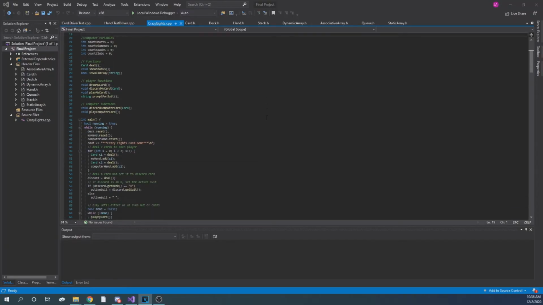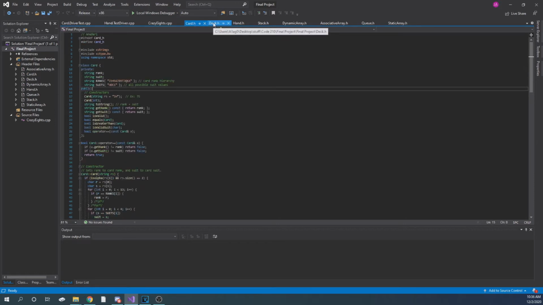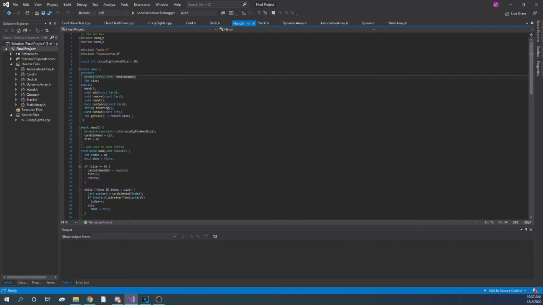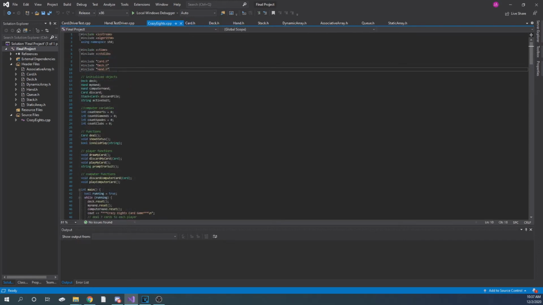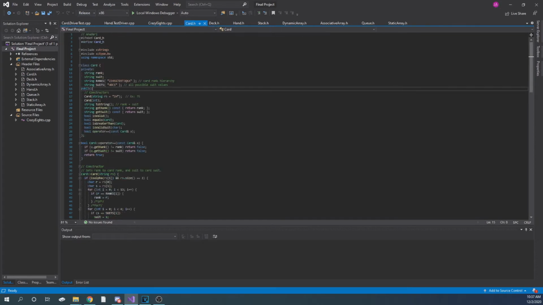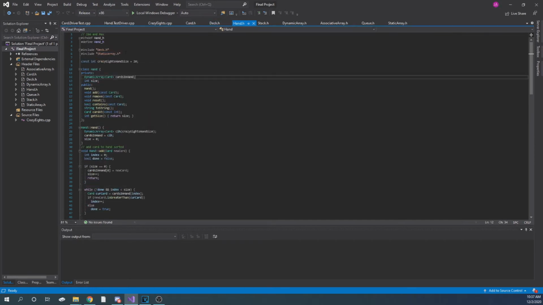After that, we decided to create 3 classes in total. We have the card class, the deck class, and the hand class. Each of them will be objects for our main program. Each one of those classes is going to contain a number of data structures, but we weren't too sure what those data structures would be at the beginning, so we just kind of winged it as we wrote the class.